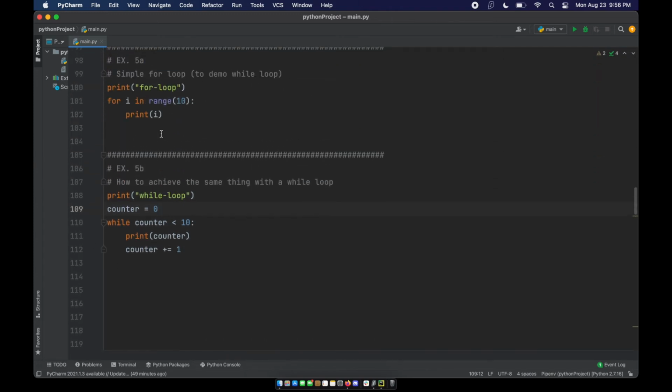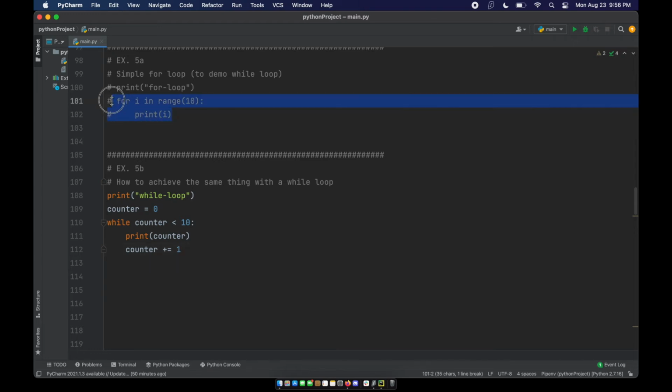So you can see, again, we have to create the counter or the iterator in this while loop. And you can see we create a variable called counter. We set it to 0, or we'll set it to some value. And then we'll basically say while counter is less than 10, print counter, right? This could be any code out there. And then we need to manually increment the counter variable. So we're going to say increase by 1 each time.